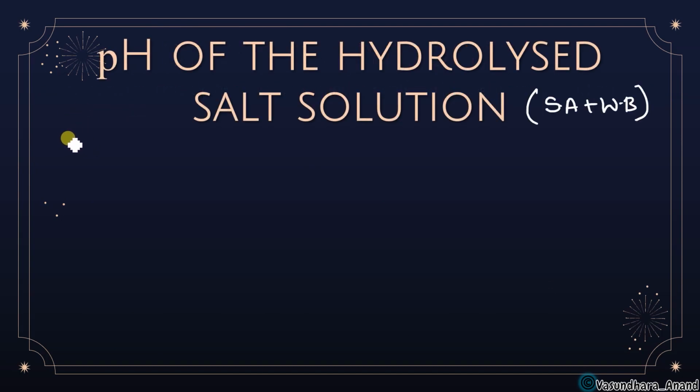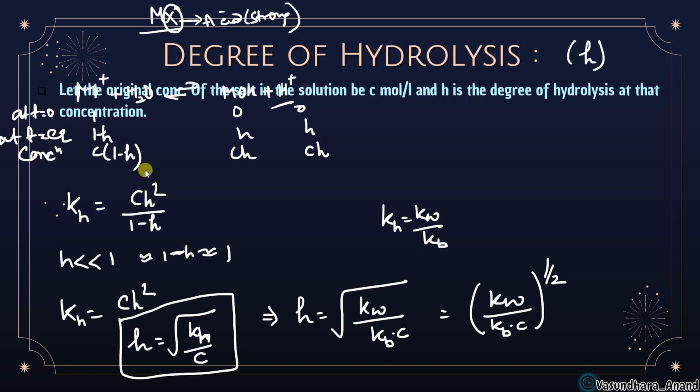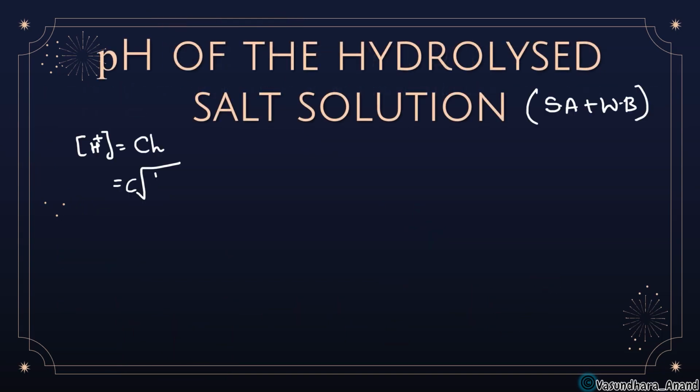From the previous slide we got that H plus concentration is equal to C h, and that was KW upon KB into C. Just write down KW upon KB into C, under root, we are not changing.